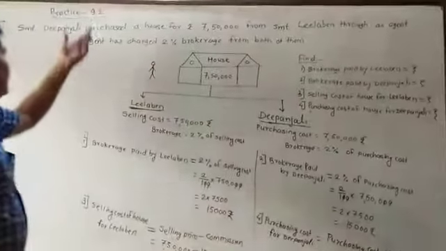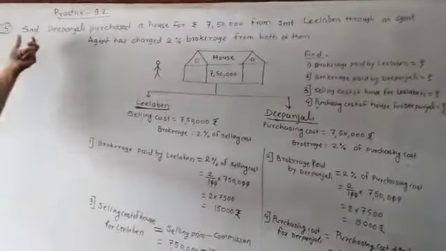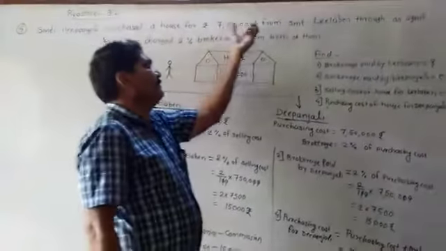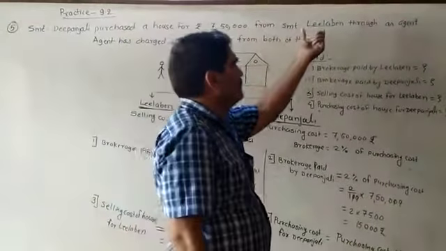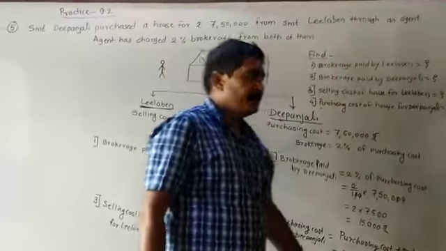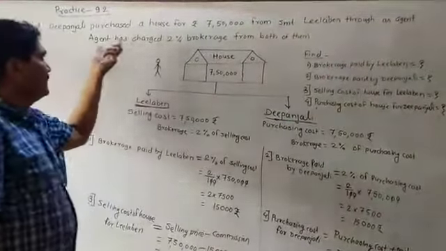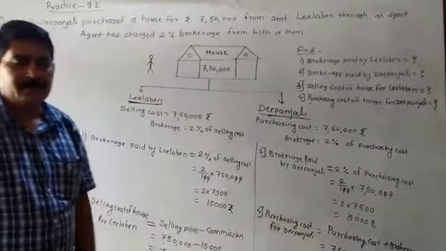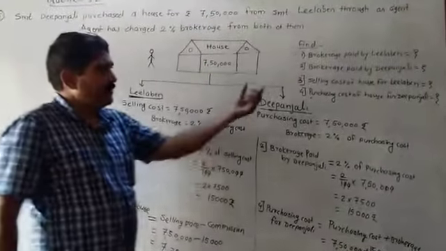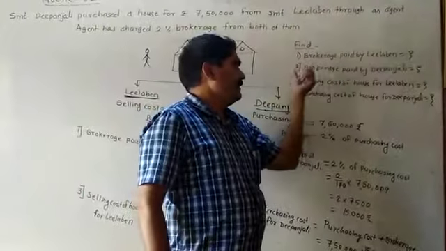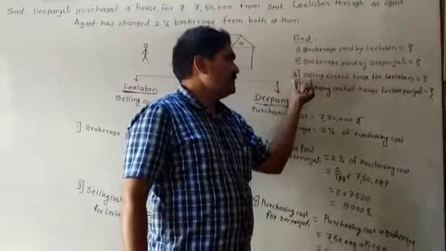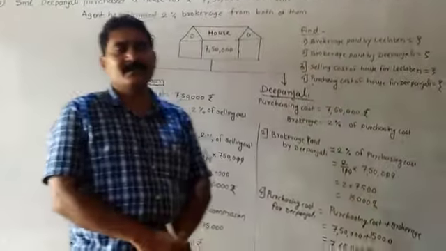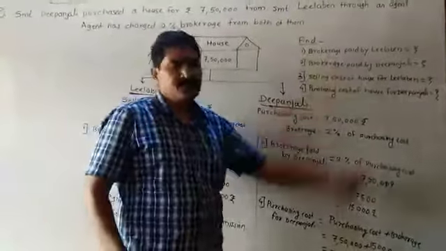Start with practice set 9.2 example number 5. Srimati Deepanjali purchased the house for rupees 7,50,000 from Srimati Leela Ben through an agent. The agent had charged 2% brokerage from both of them. Then you have to find out the brokerage paid by Leela Ben, the brokerage paid by Deepanjali, the selling cost of the house for Leela Ben, and the purchasing cost of the house for Deepanjali. With these four things you have to find out.